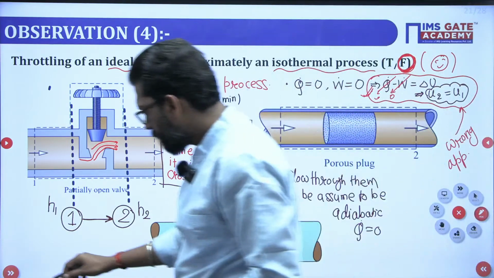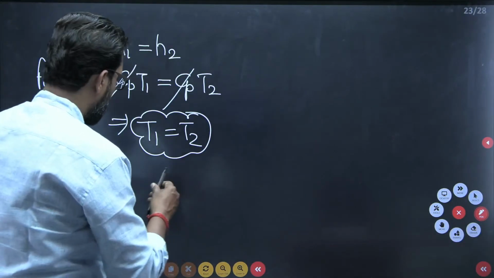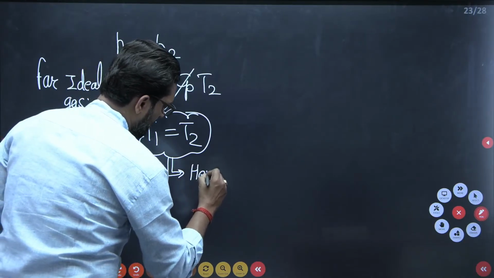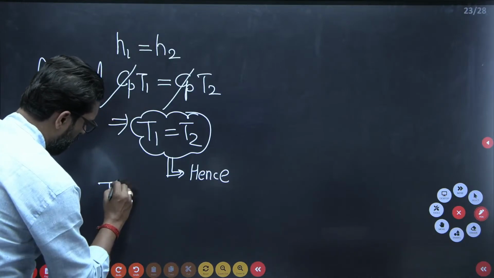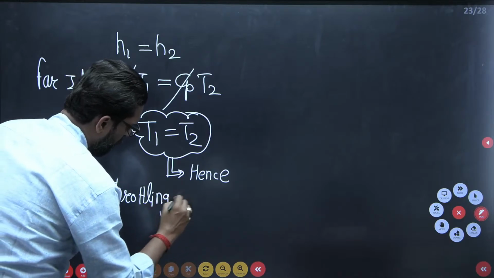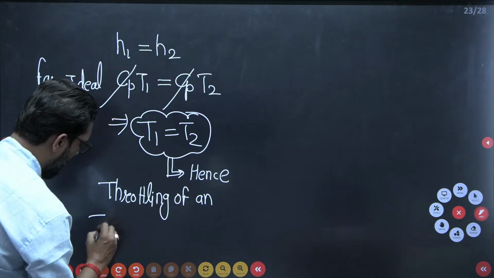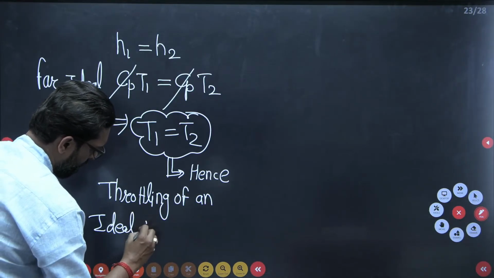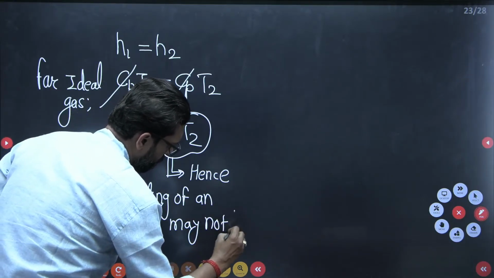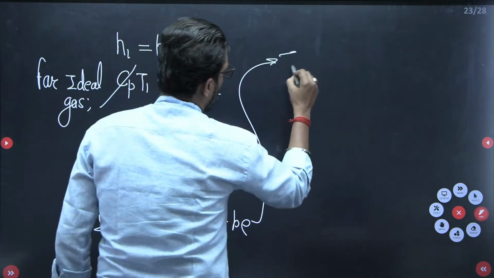Clear? Hence, we can say that throttling of an ideal gas may not be an isothermal process.